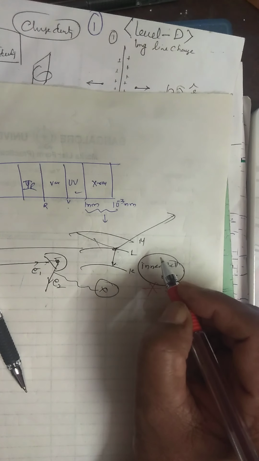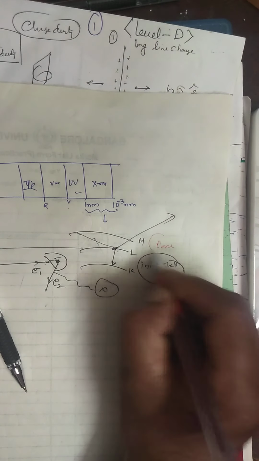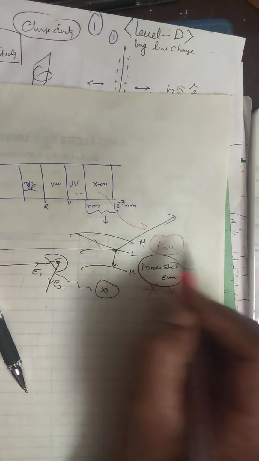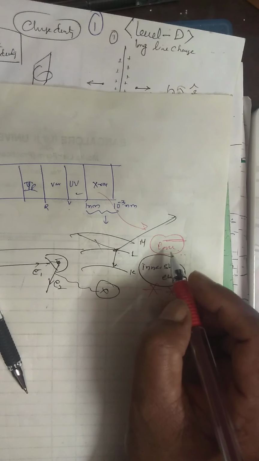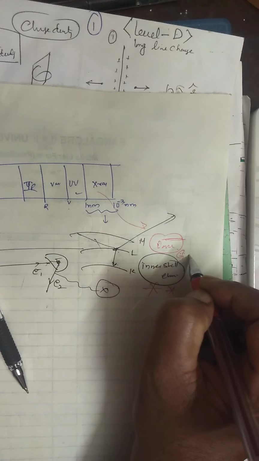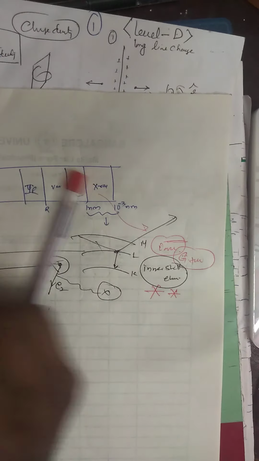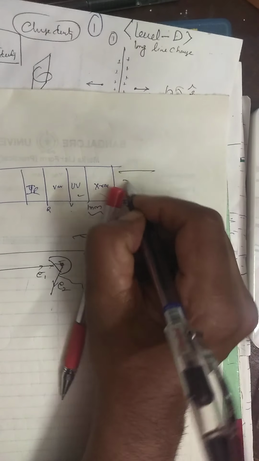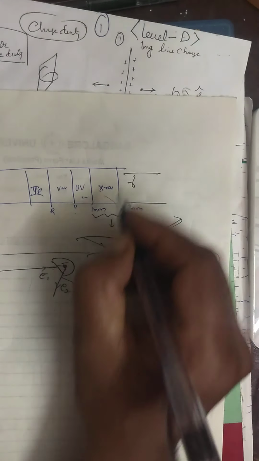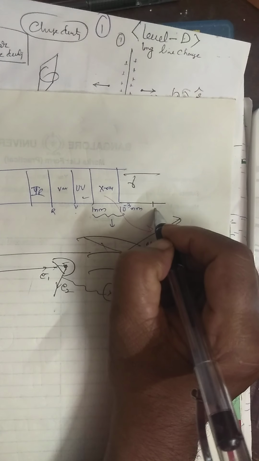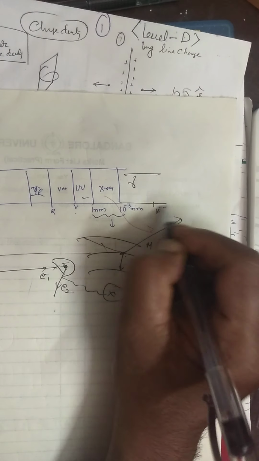See, these are used in ionization chambers. You know what are the uses of X-rays? Photographic film and Geiger tubes. They will use these X-rays. Next, what is gamma rays? Gamma rays are less than 10 to the power of minus 3. Right?